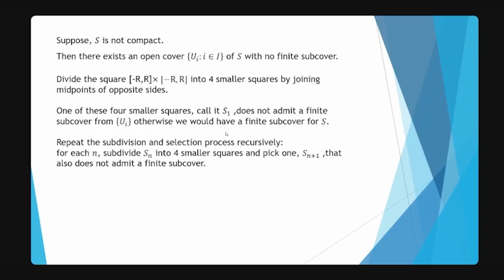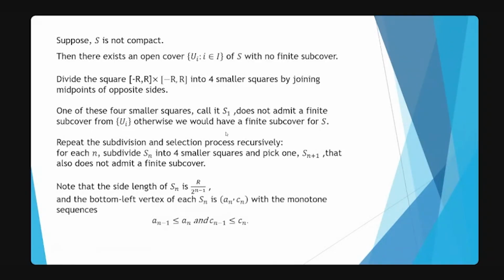That means for each n, subdivide S_n into 4 smaller squares and pick one, S_(n+1), that also does not admit a finite subcover. Note that the side length of S_n is r upon 2^(n-1), and the bottom left vertex of each S_n is (a_n, c_n), with the monotone sequences a_(n-1) ≤ a_n and c_(n-1) ≤ c_n.